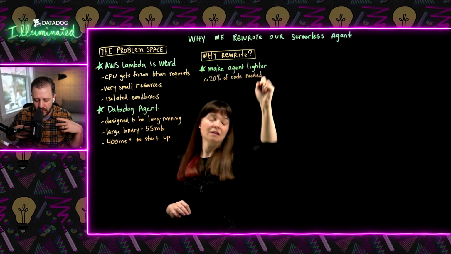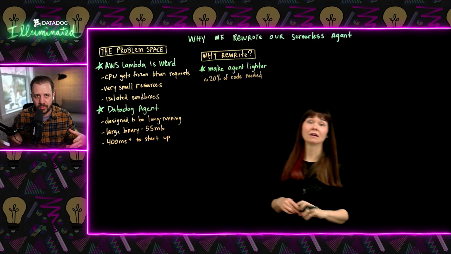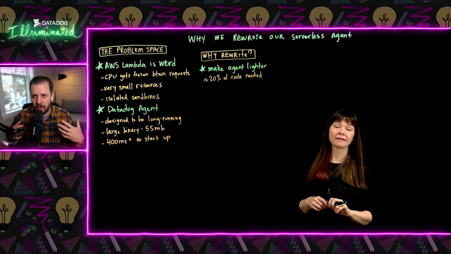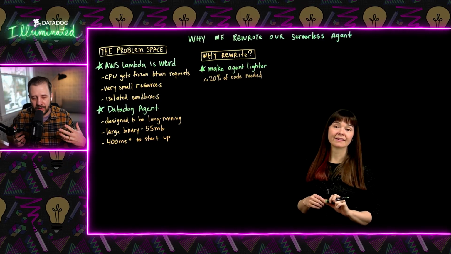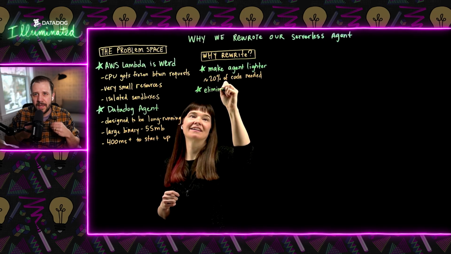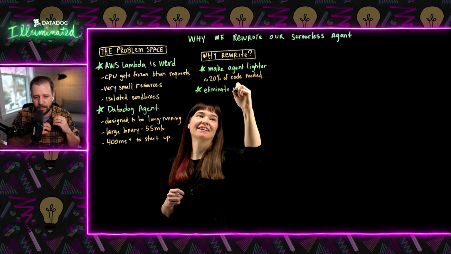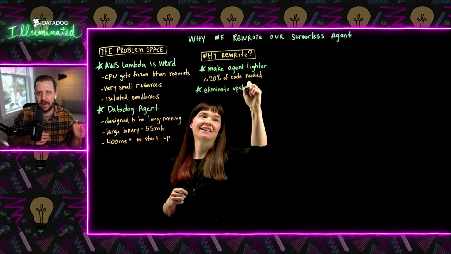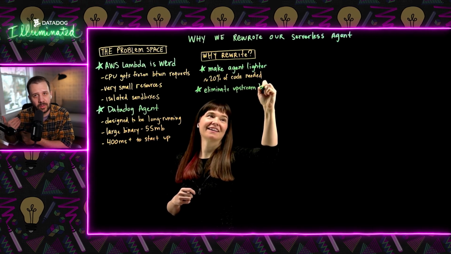The second is because we were in a very special environment and the Datadog agent is a large project with hundreds and hundreds of contributors, we would be victims of large changes and have to rebase things or eliminate bugs that were maybe introduced upstream where they're not a bug in the traditional agent, but once you apply them to serverless, that didn't quite work the way it was intended. And that was a challenge, like an impedance mismatch, where the design of the program and the ethos of the program was being violated by us. Like we were taking it in a different direction than it was intended. So it wasn't even wrong. It just was wrong in our context.